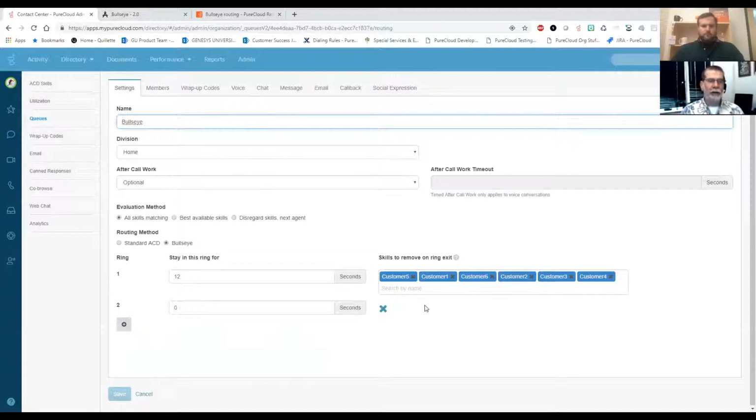So hopefully one of those other 5 agents is available. If nobody's available, then it just sits there and waits in queue until somebody comes available. But we tried for the center, didn't get it. Now we open it up to the other agents. One of the other agents who has the same skills can answer it. That's kind of the way a lot of people do this using bullseye routing. Cool. If that makes sense.